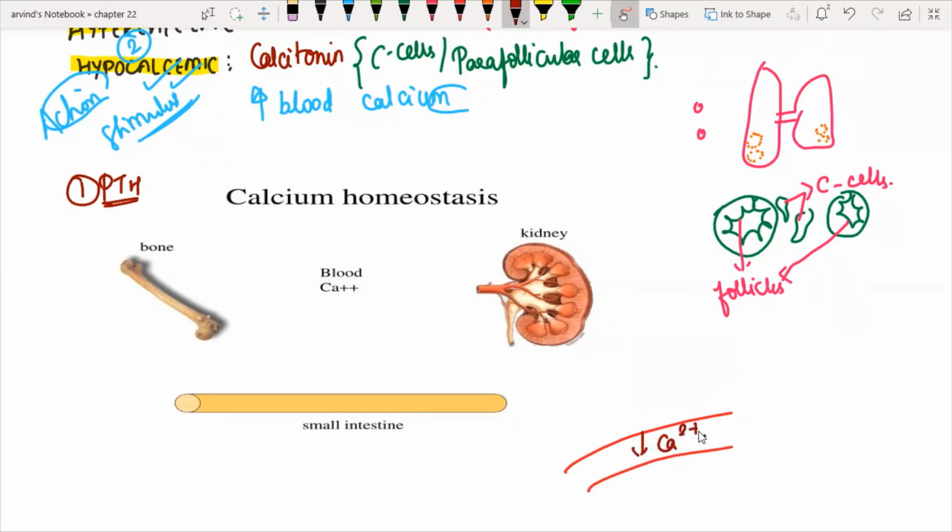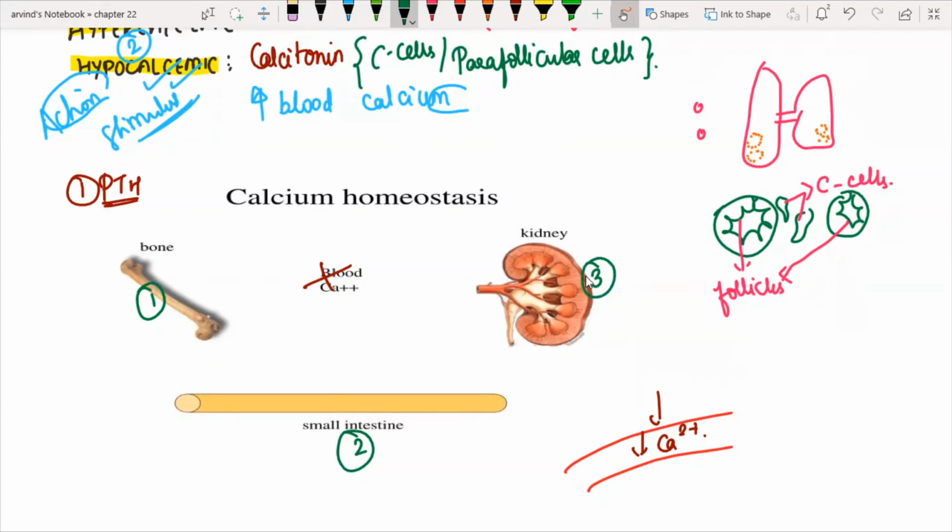So what I need to do is, somewhere from the body, I need to take all the calcium and put it here. Okay, just forget this blood calcium here. I need to dump it here. So I'm going to depend on three sources. One is the bone, another one is the small intestine, another one is the kidney. So I'm going to seek the help of these three.